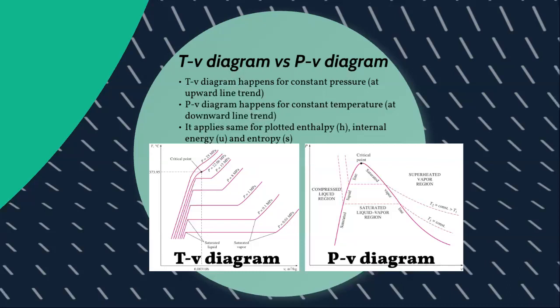The temperature versus specific volume diagram represents the changes of temperature and specific volume with respect to the applied or constant pressure. So let's say you are boiling your water at atmospheric pressure, which is typically 1 atm or 0.1 megapascal, that means the process will follow the track for such a pressure system.